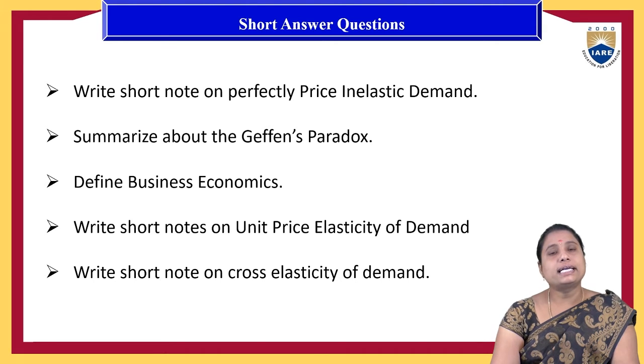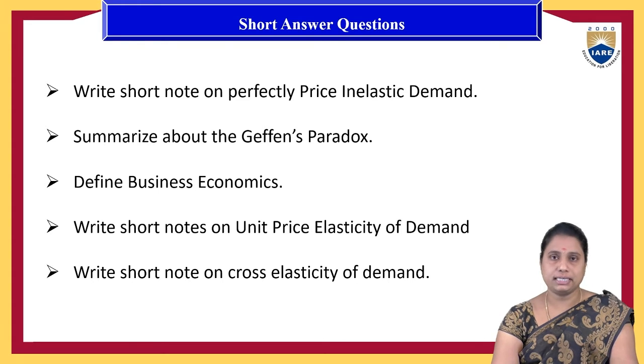That value assigned to the product based on these factors is called the demand. Next thing is, write a short note on perfectly price inelasticity of the demand.